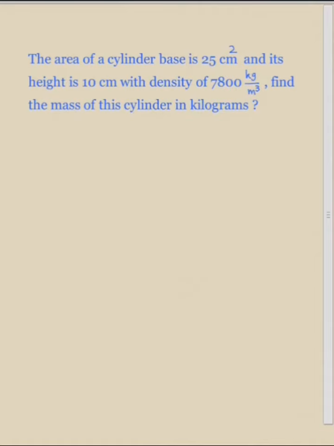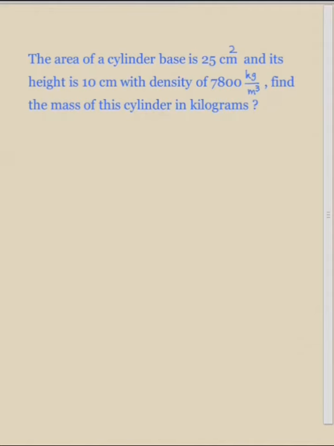The area of a cylinder base is 25 centimeters squared and its height is 10 centimeters, with a density of 7,800 kilograms per meter cube. Find the mass of the cylinder in kilograms. Okay, what you need is to find the mass of the cylinder in kilograms. You can pause the video and think about the answer.